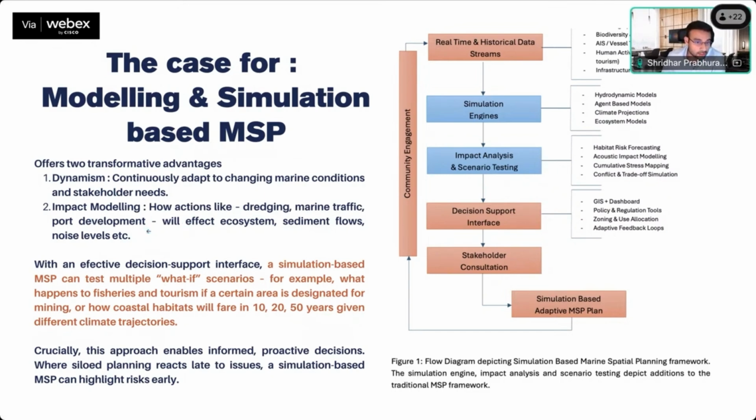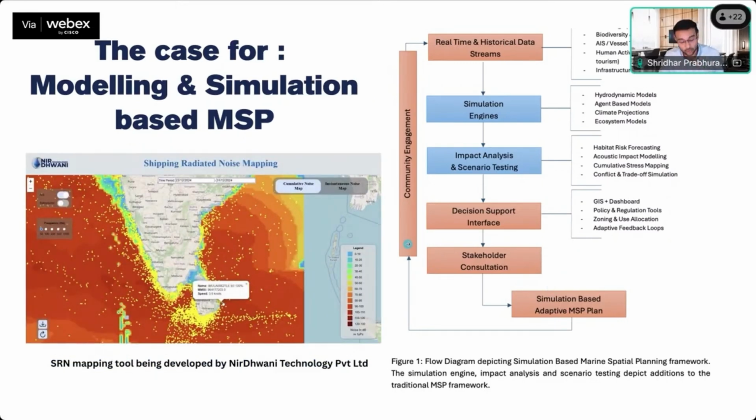So every single time a project happens, we essentially look at how it will affect the ecosystem. We take feedback from the community and then we feed it back to the system, and hence look at multiple what-if scenarios. If a particular project happens, what is the impact of it on the coastal habitat in the 10, 20 or 50 years coming forward, and therefore enabling more of a proactive approach than a reactive approach, as signaled in the report.